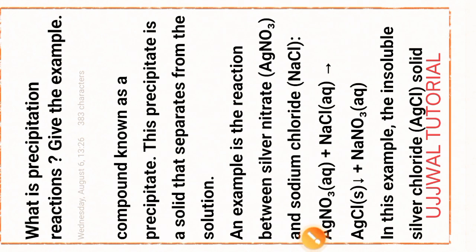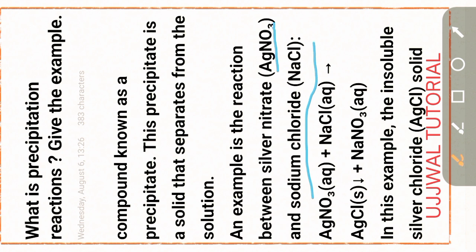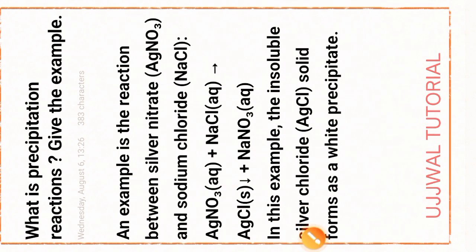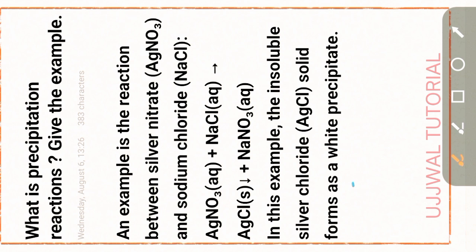An example, this is the reaction between silver nitrate, that is AgNO3, and sodium chloride, NaCl. That is the chemical equation: AgNO3, silver nitrate, and sodium chloride, NaCl, form a white color precipitate AgCl, that is silver chloride, and sodium nitrate. In this example, the insoluble silver chloride, AgCl, solid forms as a white precipitate.